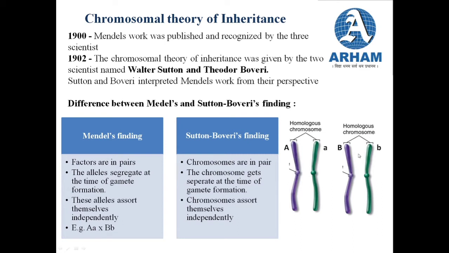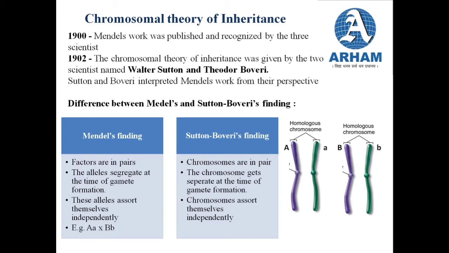Now when we talk of assortment, this capital A gene can go with the capital B, or the capital A can also go with the recessive B, that is the small b. So again, it exactly means the same as what Mendel had said. But here, Sutton and Boveri used the term that chromosomes get assorted. So why is this difference? Whatever Mendel had said was the same as what was said by Sutton and Boveri.